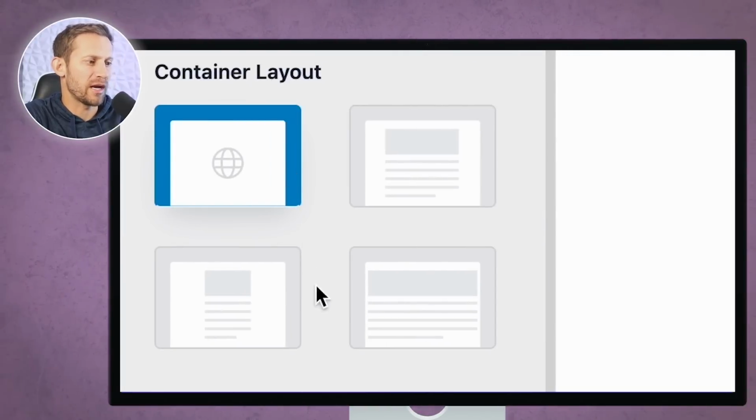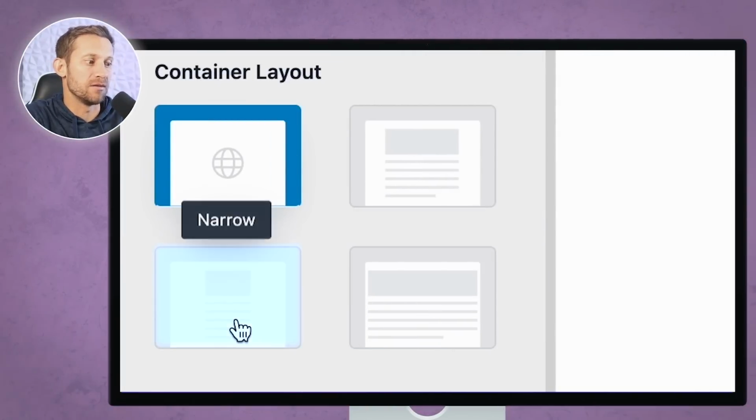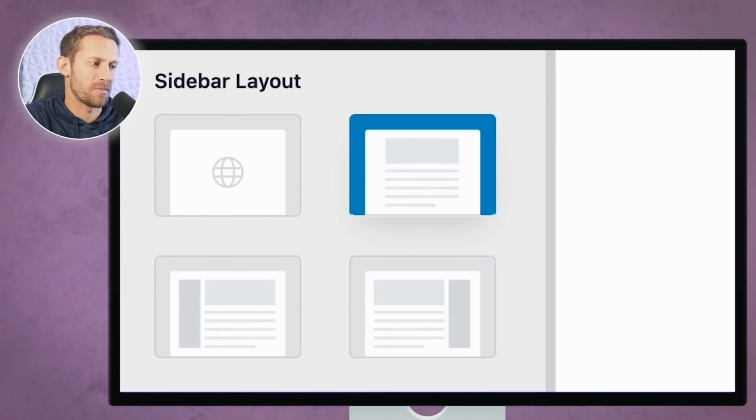So I'm going to head to page right here. And this is where we identify what we want our pages to look like. You can see it can be full width. It can be really narrow or in between. I usually go with just a normal looking page like that. That's kind of what people have come to expect.